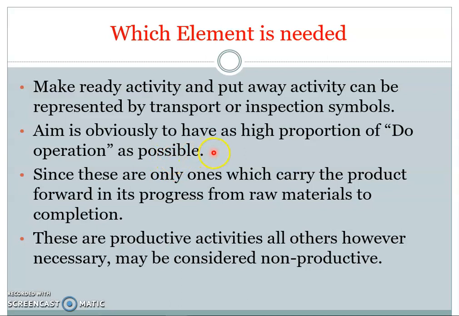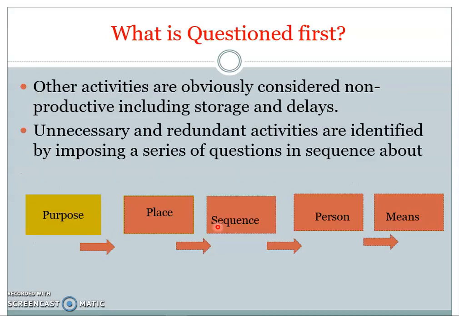That means the component should not be lying in storage, or lying near the machine centers or work centers, but should always be subjected, as far as possible, to the do operation phase, since these are the only ones which carry the product forward in its progress from raw material to completion. That means if we avoid the delays, we can produce more components, so that we can reduce the non-productive time.